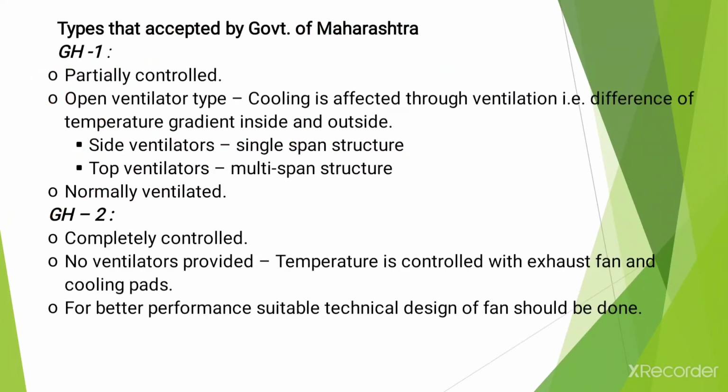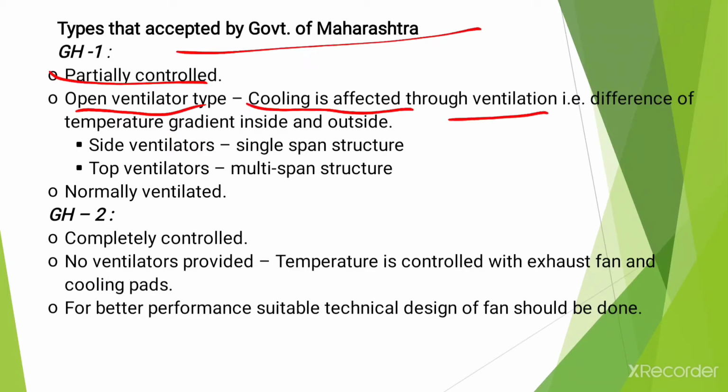Okay, now let's see the details of all these types of greenhouses one by one. So the first type of greenhouse is GH1, and this is accepted by the government of Maharashtra. GH1 greenhouses are partially controlled, provided with open ventilators, and cooling is effected through the ventilation, that is, the difference of temperature gradient inside and outside.